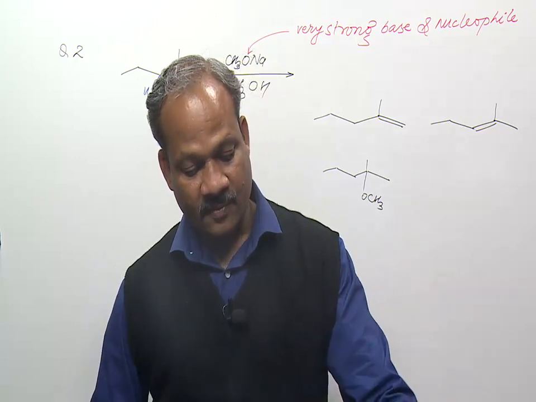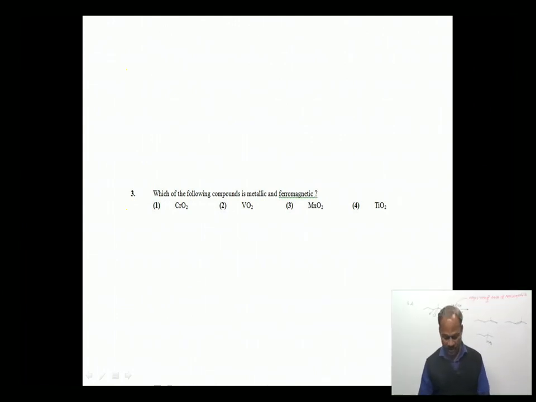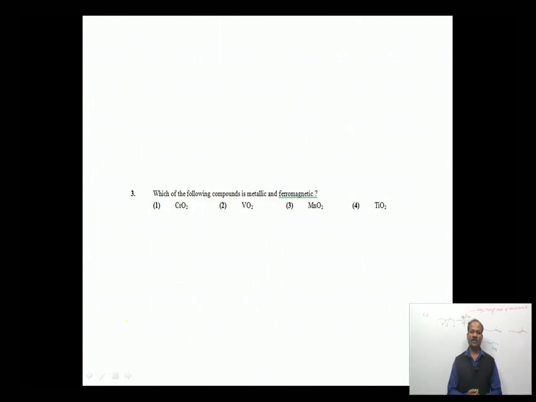Now come to question number 3. Question number 3 is from solid state, and it is based on knowledge. If you don't know what is meant by metallic substances and ferromagnetic substances, you can't attempt this question. In this question, which of the following compounds is metallic and ferromagnetic? A lot of transition metal oxides are ferromagnetic due to the presence of unpaired electrons, and a lot of transition metal oxides also behave like metals.